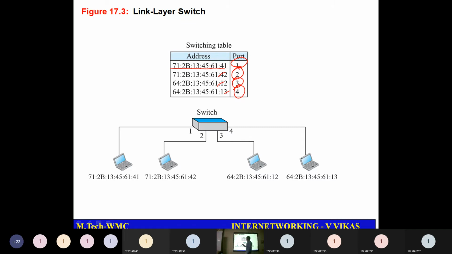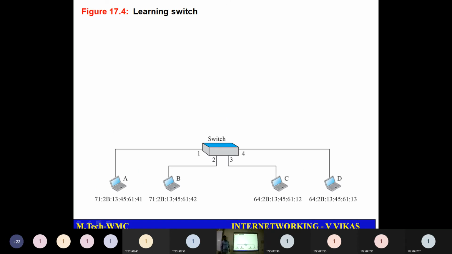Okay. So whenever someone sends a packet, like this particular node is sending a packet, see what happens here. The switch looks into its table and it has figured out the packet is meant for the destination 2 or the device which is connected on link 2. So it is forwarding only to that particular link, but it is not forwarding to the other links. And how does this switch come to know which nodes are available on which links.